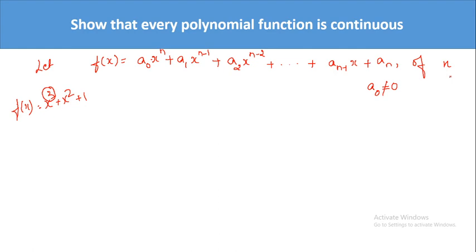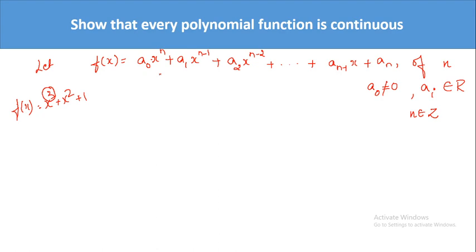If it is a polynomial of n degree, then a naught should not be equal to 0 and all the ai's, that is a1, a2, a3 and so on, should be real numbers. And these n, n minus 1, n minus 2 are nothing but integers. N belongs to Z. Hope this is clear. So this is the general representation of a polynomial function.